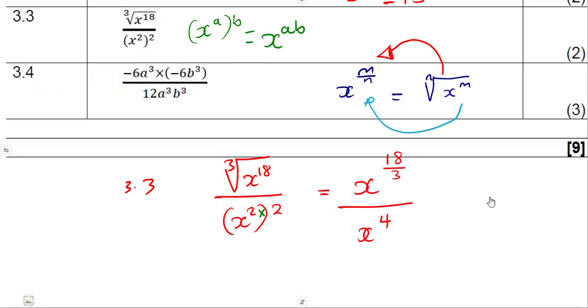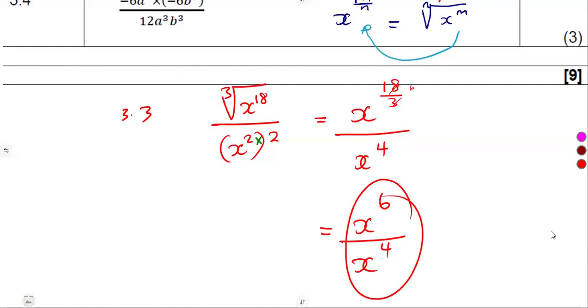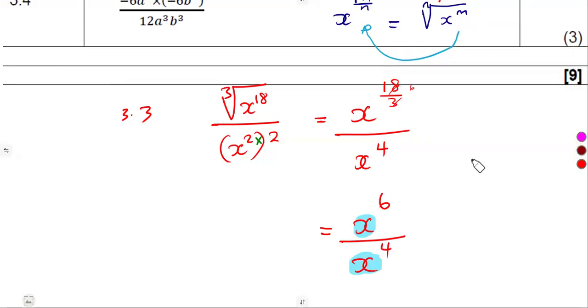All right. So let us move on and see what we were going to have. 18 divided by 3, or 3 into 18, is going to give us what? 6. So that's x to the exponent of 6 over x to the exponent of 4. Division of the same bases, the base of x, the base of x. What are we going to do? We subtract the exponents.